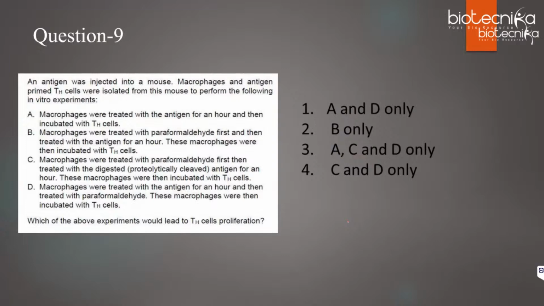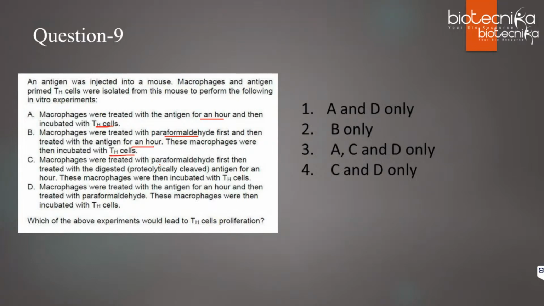Question number 9. An antigen was injected into a mouse. Macrophages and antigen-primed T helper cells were isolated from this mouse to perform the following in vitro experiments. A. Macrophages were treated with antigen for an hour and then incubated with T helper cells. B. Macrophages were treated with paraformaldehyde first and then treated with antigen for an hour. These macrophages were then incubated with T helper cells.